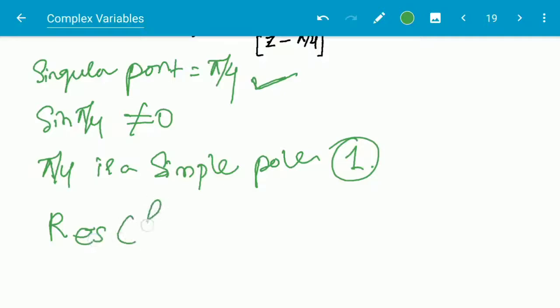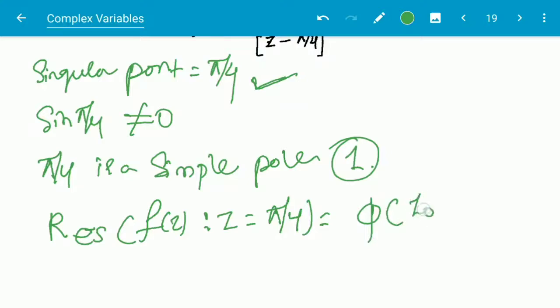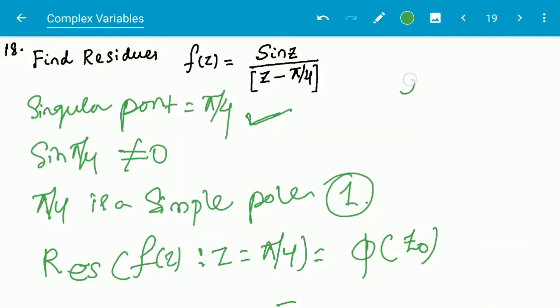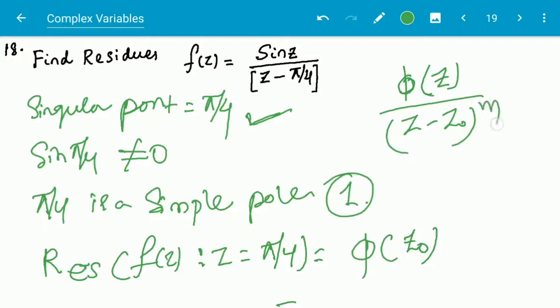residue of f(z) at z = π/4 is equal to φ(z0). That means, what is φ here? Here the function can be represented as φ(z) / (z − z0)^m.